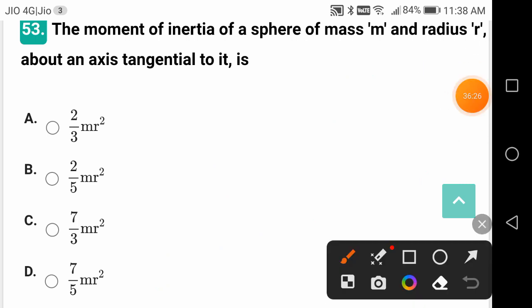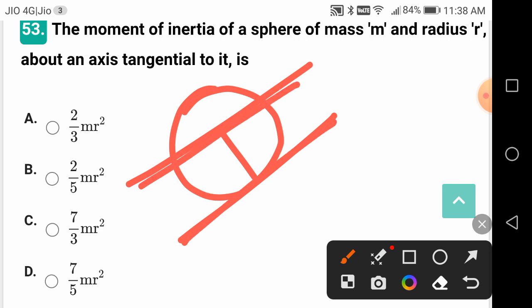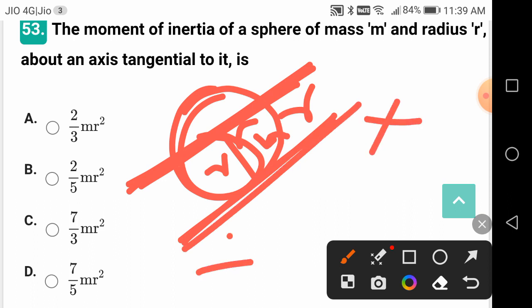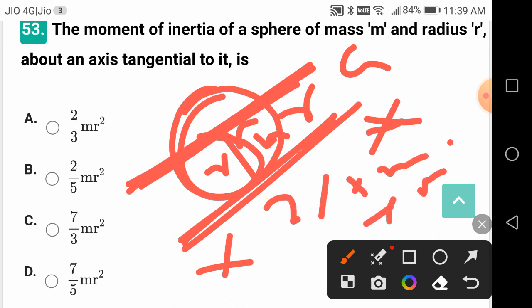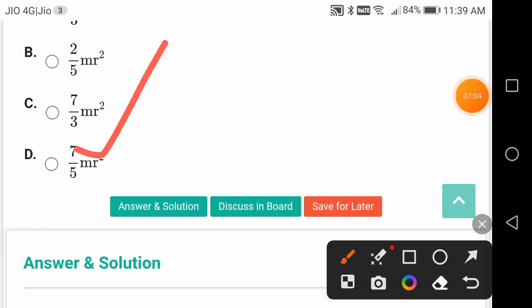You have to apply the parallel axis theorem. The moment of inertia about this axis will be equal to the moment of inertia about this axis plus m into r square. The distance between the axes is r, the radius, and of course m is its mass. So about the CG axis it is 2 by 5 mr square, plus m into the distance between the axes r square. So if you solve this, 7 by 5 mr square is the correct answer.